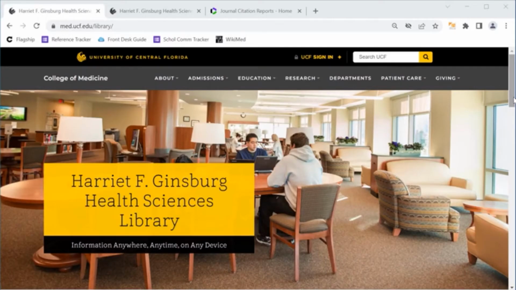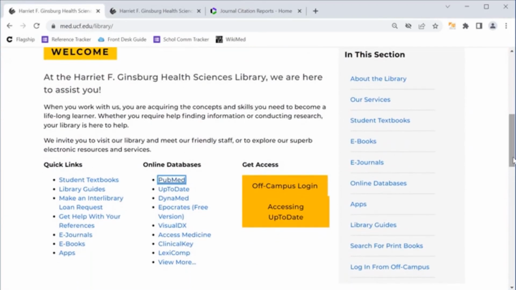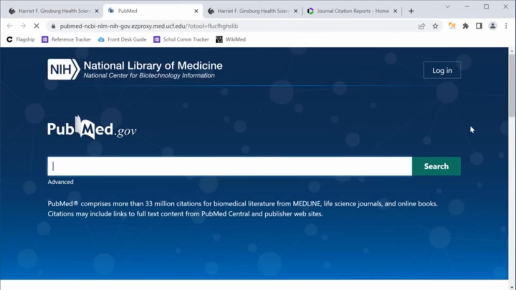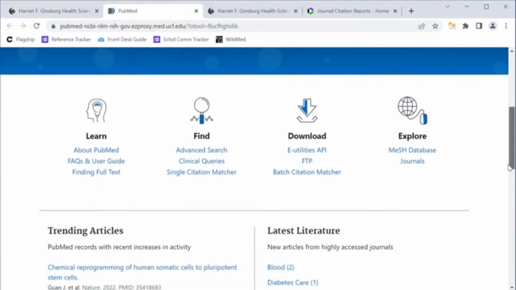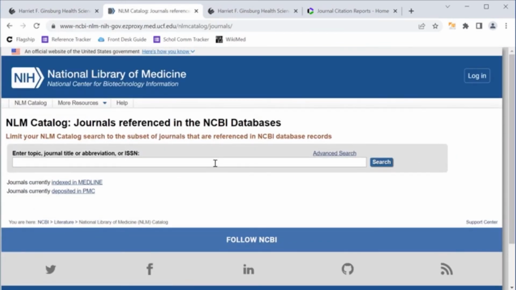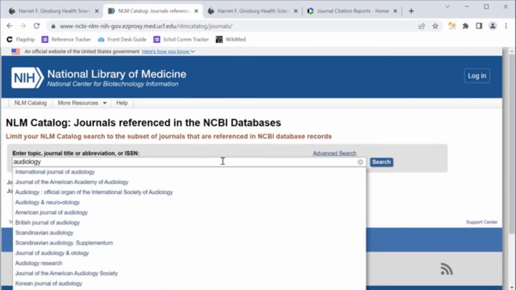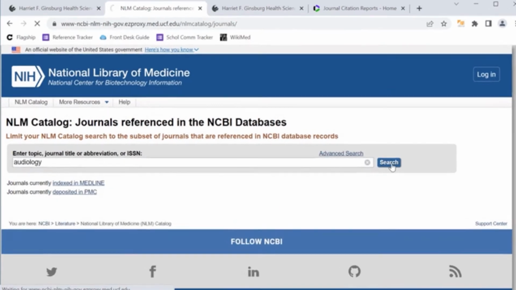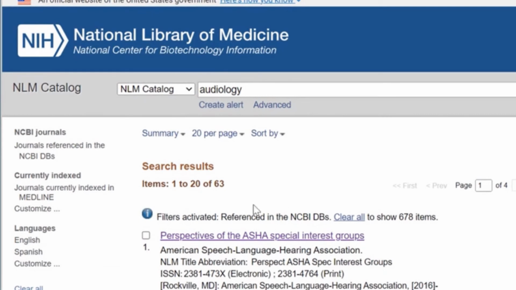To find journals that are included in PubMed, start at the Health Sciences Library's website. Scroll down and under Online Databases, click on PubMed. Scroll down again and under Explore, click on Journals. Now you can enter your topic. We'll use audiology as an example. Here you can see we have 63 journals with audiology as a topic.